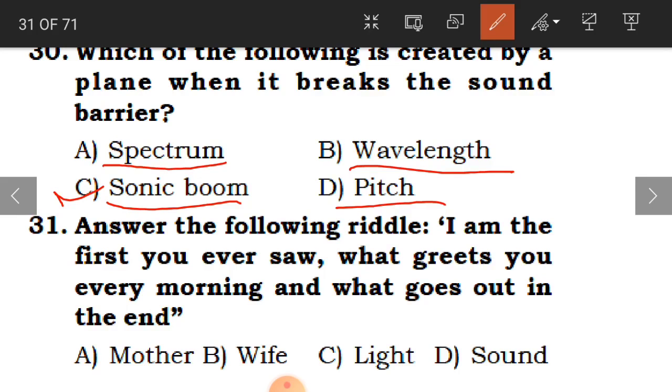We see it every day. The first thing when you get up in the morning, and it goes out in the night. Is it mother, wife, light, or sound? That is light. So early in the morning when we get up, we see the light, and at the end of the day we will not have the light.